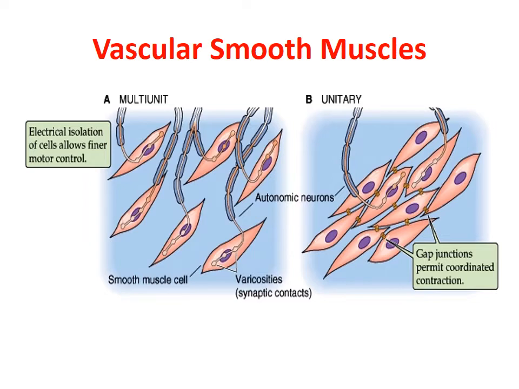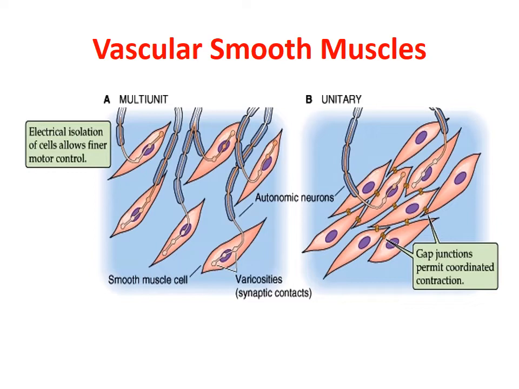There is a cluster of adjacent smooth muscle cells connected by gap junctions, and this gap junction is constituted by a hexagonal array of proteins known as connexins. You all know that.